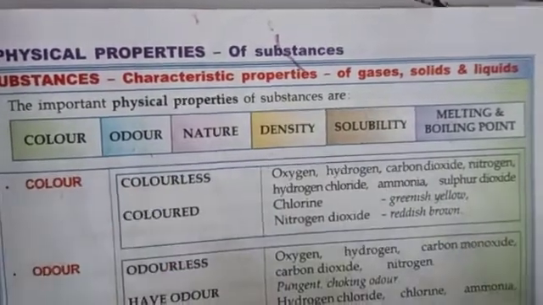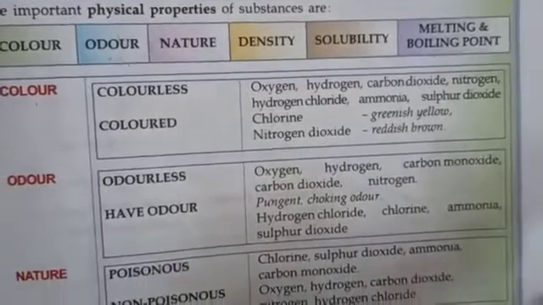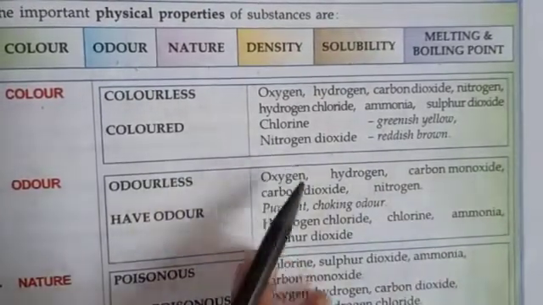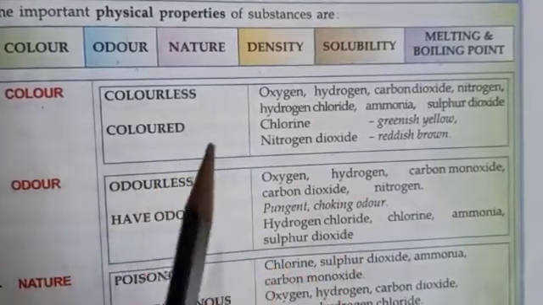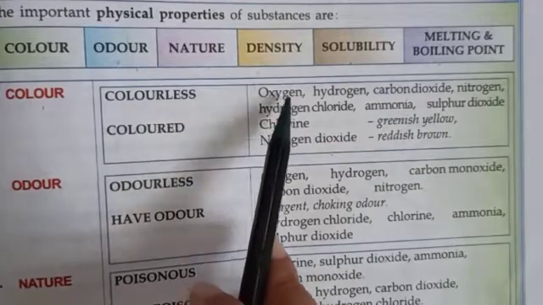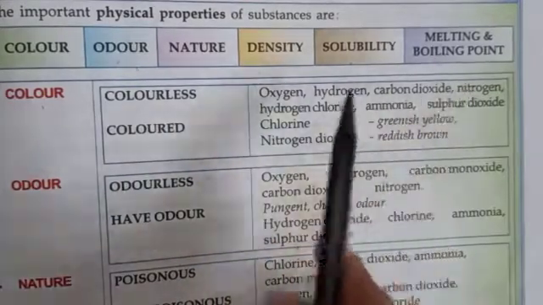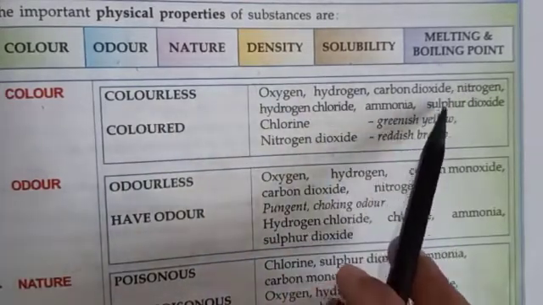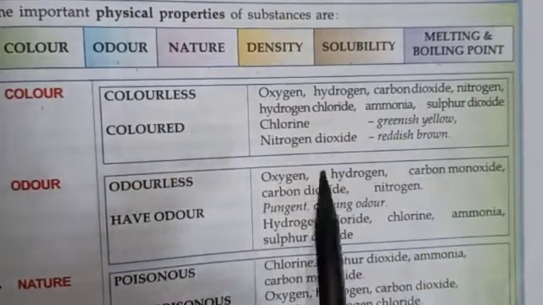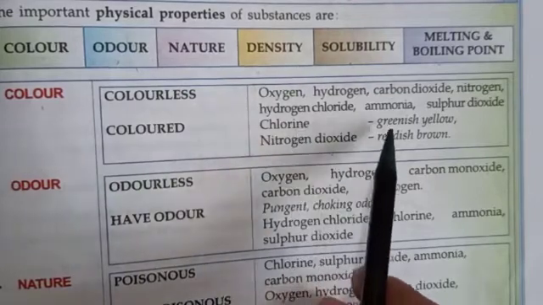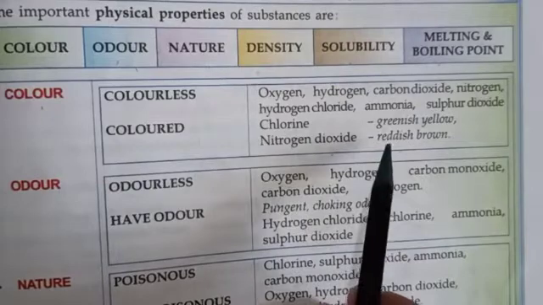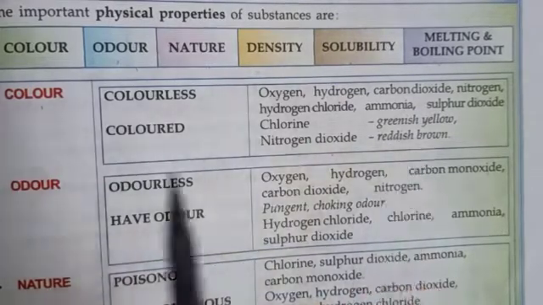Some substances are colorless and some are colored. Here, mostly gases. Colorless gases are oxygen, hydrogen, carbon dioxide, nitrogen, hydrogen chloride, ammonia, sulfur dioxide, whereas gases which have color are chlorine, which is greenish yellow, and nitrogen dioxide, which is reddish brown.